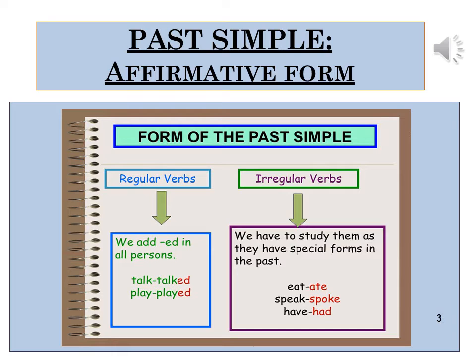With irregular verbs, we have to study them as they have special forms in the past. In this case, with irregular verbs, you change the writing in the past. For example, eat, ate, speak, spoke, have, had. Okay? An example we have: she had a nice car 2 years ago. With this structure, we form the past simple in affirmative form.